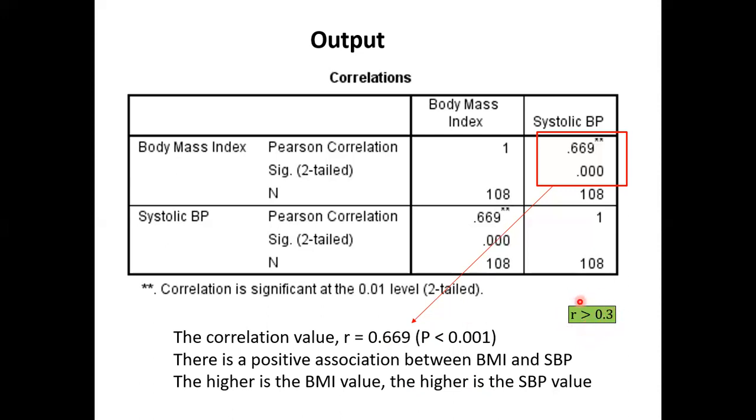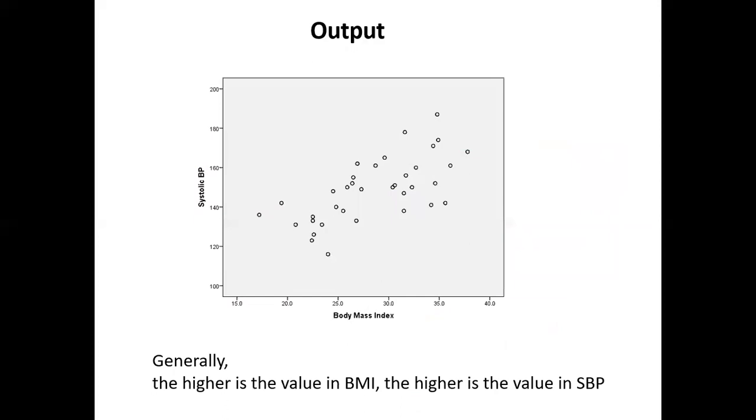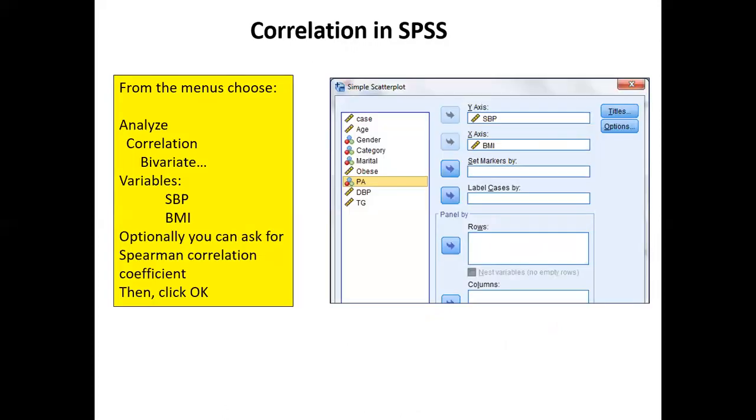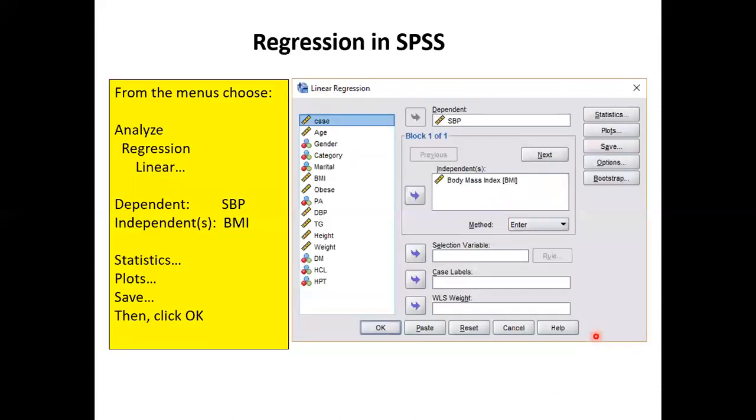Sizable and significant. So first you see in the scatter plot there's a pattern, strong or weak. So you got 0.669, a moderate value, not very high and not very low, nevertheless more than 0.3. Sizable association. Next step, we go to regression.